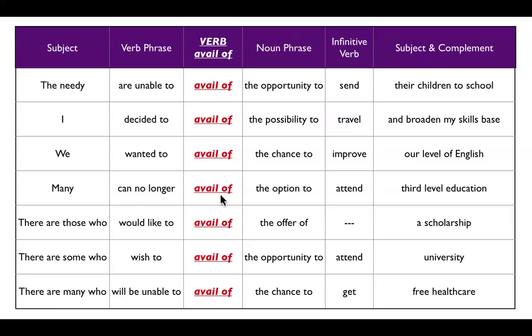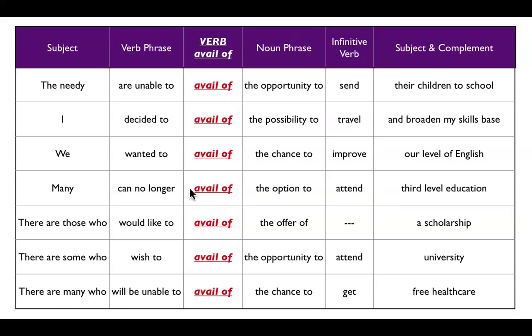Many can no longer avail of the option to attend third level education. Here you'll see many, and sometimes my students think, oh, you forgot a word like many people, many students. No, sometimes the word many in a mature style of writing and speaking can just mean many people. So consider that for the future. When you're in an essay situation, you might be under pressure to keep repeating many people, many students all the time. And that's fine, but try and not repeat it all the time. So many is another option for you, and it means many students, many people. So if you've already used a noun like students or people, then consider using just many on its own.